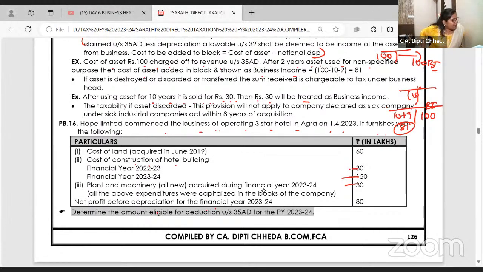So either you can claim depreciation or you can claim net profit. I mean, say asset ka cost full. Okay, right. Now, net profit before depreciation for financial year. Okay. Shall we do this in writing? Already they have given you net profit before claiming all this.